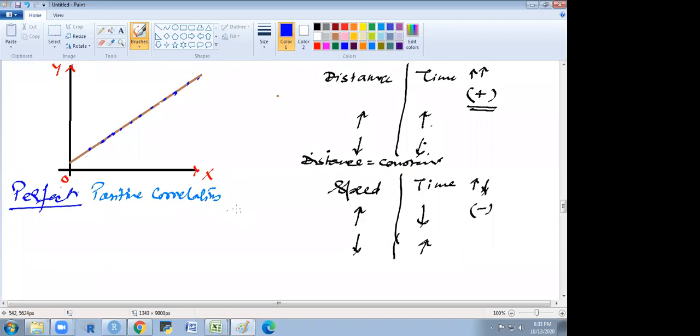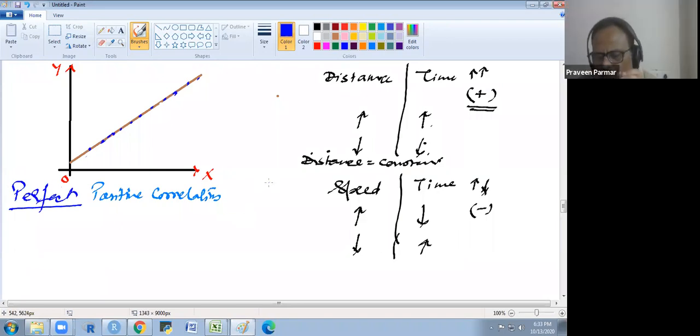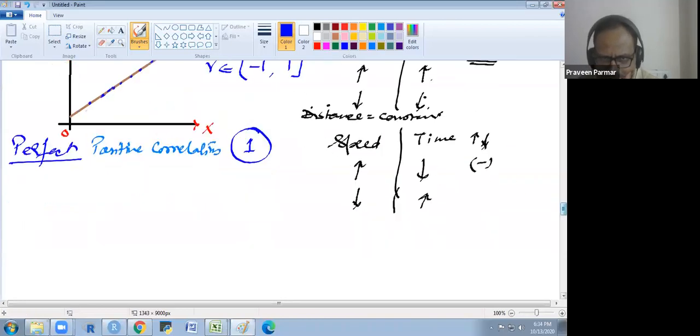For the perfect positive, the correlation coefficient lies between -1 and 1. So for the perfect positive, the value is 1. Whenever you get a correlation of 1, it means it is the perfect positive correlation. When you get the value -1, that is the perfect negative correlation. So I will explain.